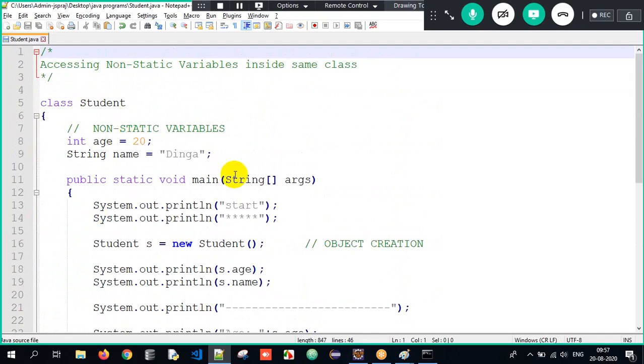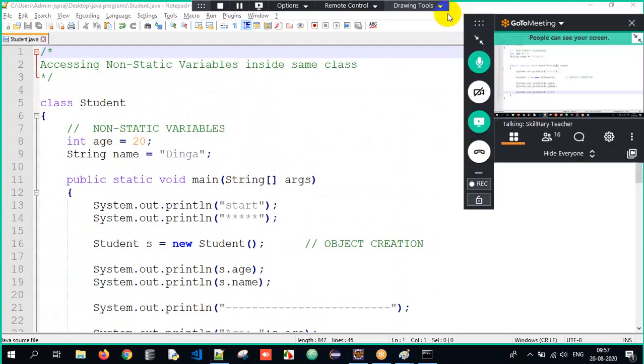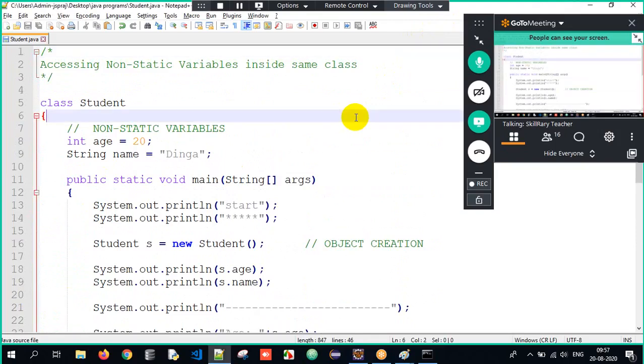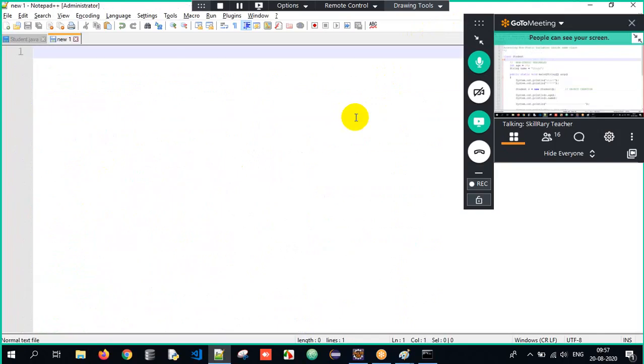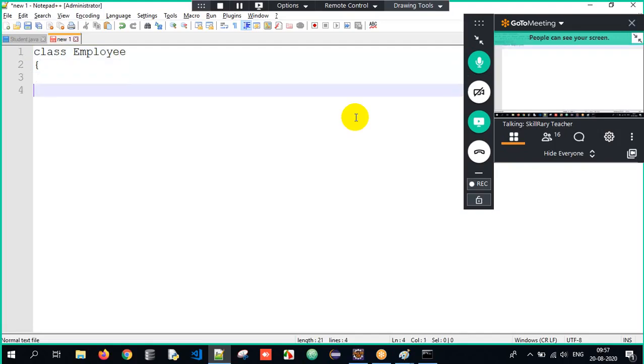Clear? Now similarly, I will tell you one more way. What is that one more way, sir? Very simple. I will create one more class. Control N. What did you do? Control N means it will open a new file. I will create a class and the class name is Employee. Open curly braces, close. Let me save that file. Control S.